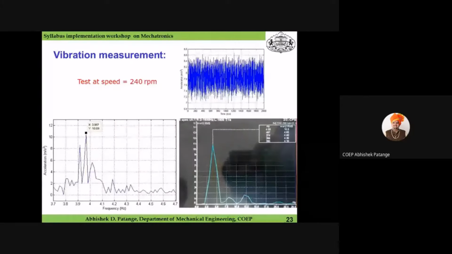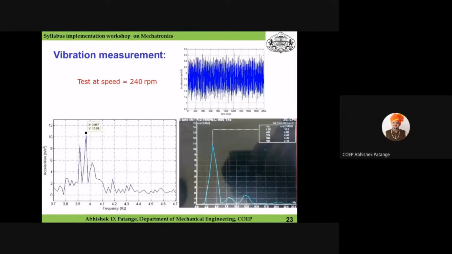So now if you see, when the test was conducted at speed 240 rpm, the time domain graph which was acquired and drawn in Python is given here, and then it was converted into a frequency domain graph. You can see at speed 240 rpm the natural frequency will be equal to 4 hertz, because 240 rpm divided by 60 gives us 4 hertz. The amplitude of acceleration, 10.69 meter per second squared, is located at a frequency of 3.967 hertz.